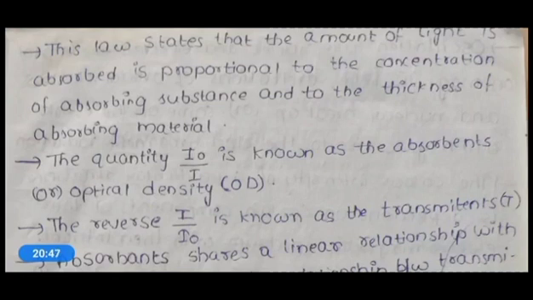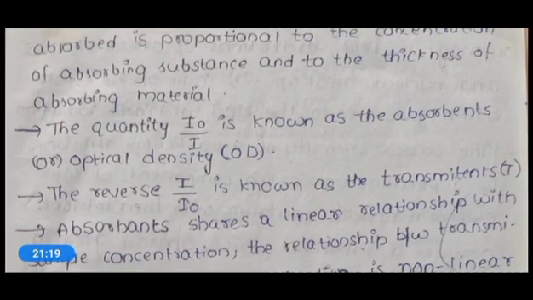Whenever you undergo a colorimetric identification, for example when you are doing an estimation process, like estimation of carbohydrates by amylase activity, you will take colorimetric OD values.